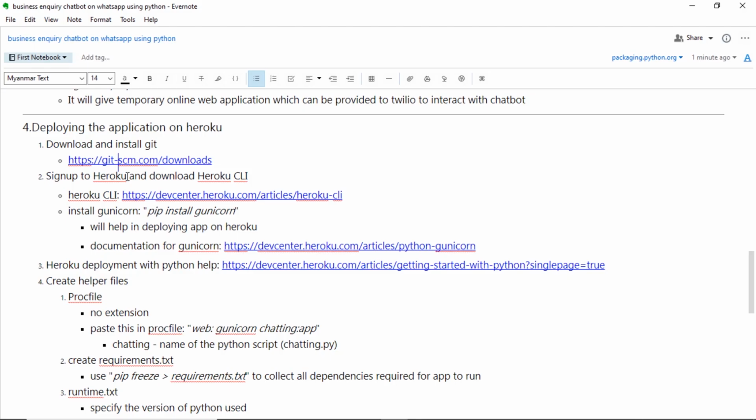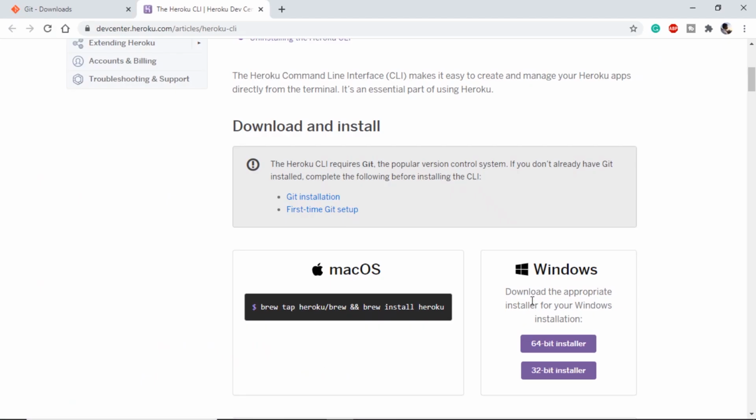After this, we can sign up on Heroku.com and we can download the CLI. CLI is nothing but the command line interface for Heroku. Using that, we can use our command prompt to directly deploy the application on Heroku. We can download the CLI using this link. We can download it as per our requirements or operating system. Once installed, we are ready to use it for our deployment.